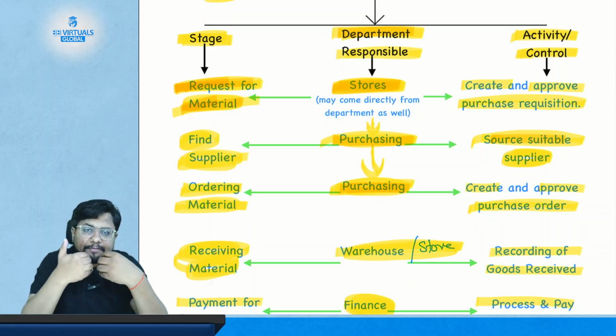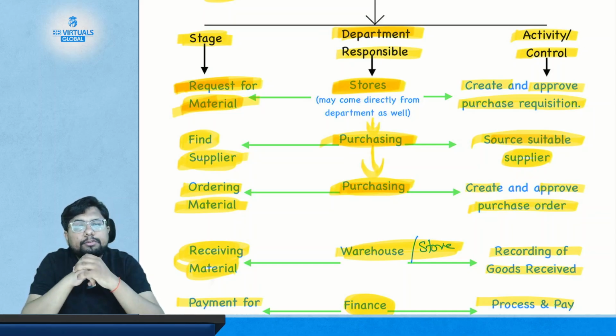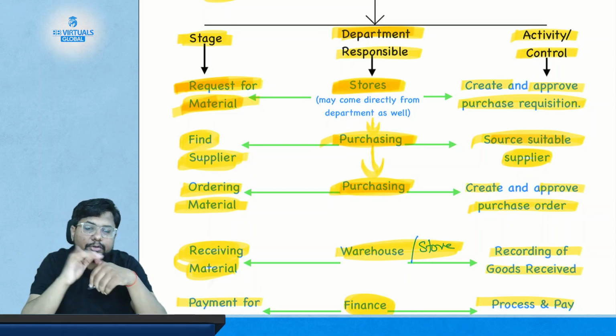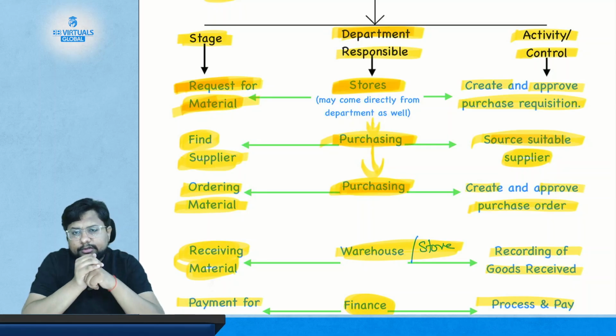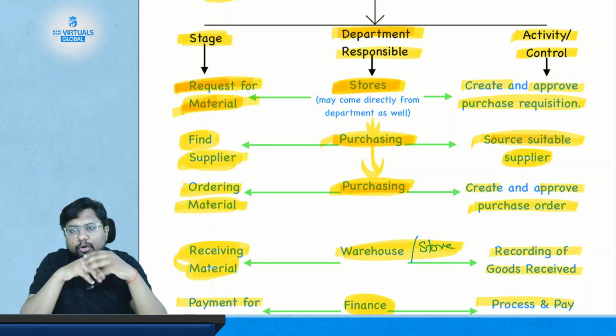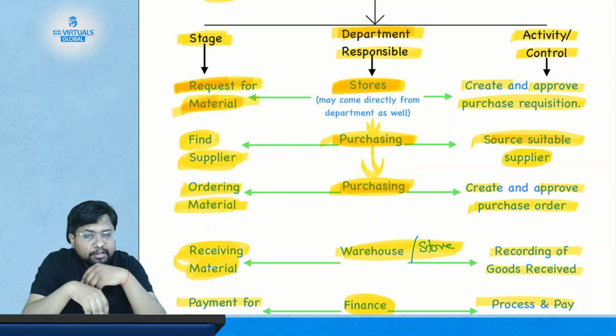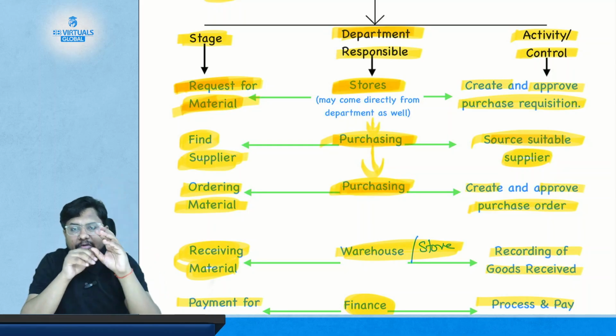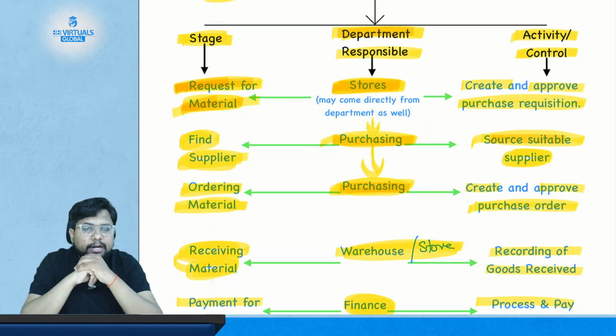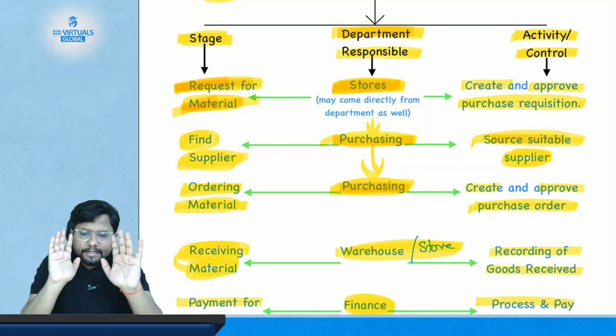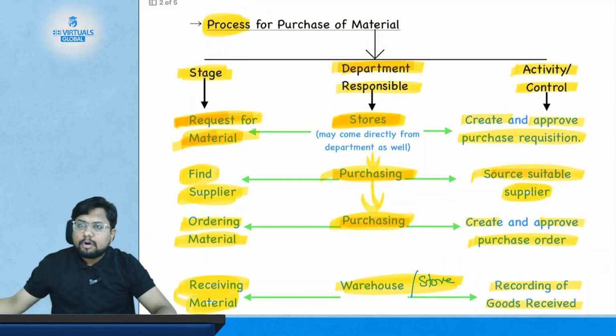Now, the goods have been received. So, who is going to receive the goods? The store department or the warehouse department. And after receiving the goods, the store or the warehouse department will send the invoice to the finance department, and finance department will pay for that invoice against the purchase of material or the goods. So this is the simple process for the purchase of material.